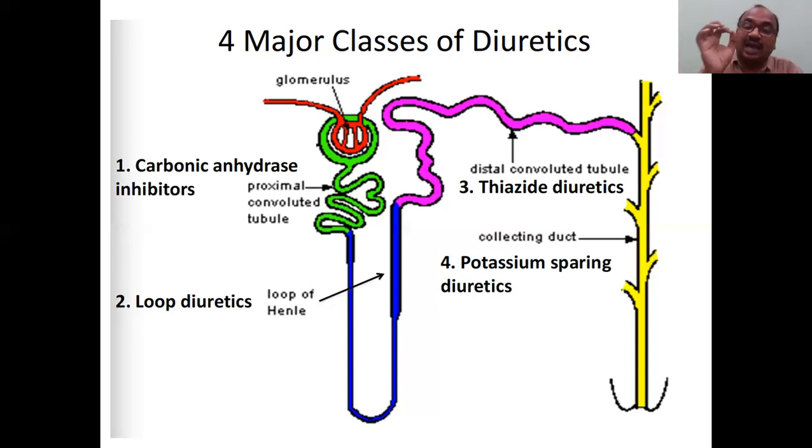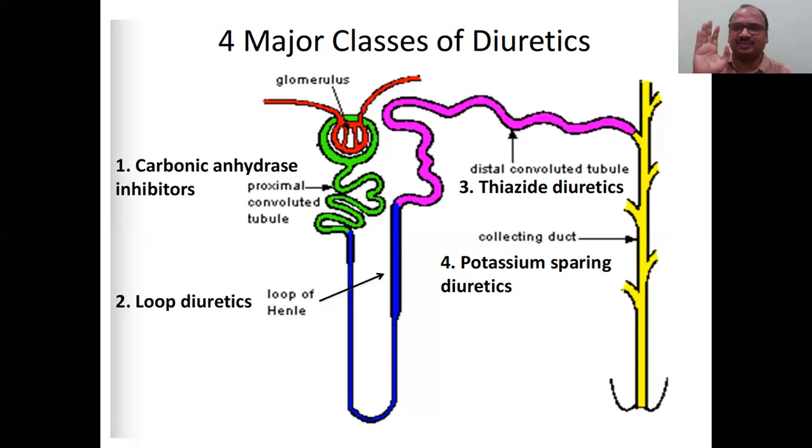Now carbonic anhydrase inhibitors, one of the important diuretics. Carbonic anhydrase inhibitor acts on the proximal convoluted tubule. Keep that in your mind. The place is very important. In the exam, you have to show where this acts. To remember all these things, see the shape of C, see the glomerular shape. So you can easily remember carbonic anhydrase inhibitor. The C shape is a key point.